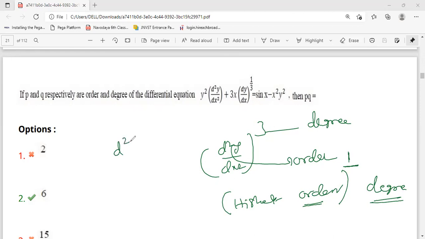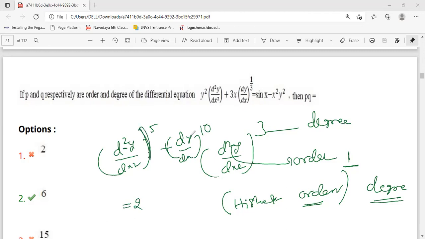In some cases, d square y by dx square whole power 5 plus dy by dx whole power 10. For this example, first we have to see the highest order. This is the highest order, so highest order is 2. For that degree only we have to consider. This is not our degree. So degree is 5. Okay.